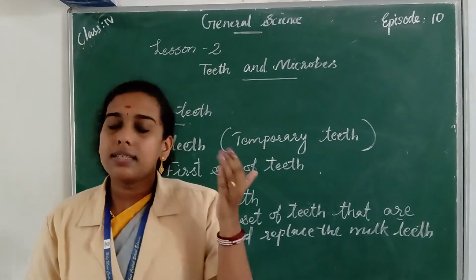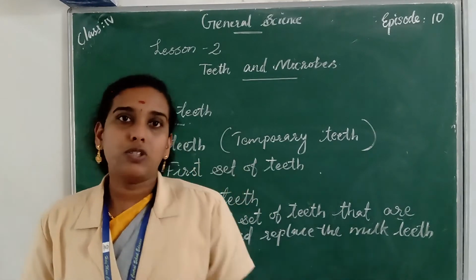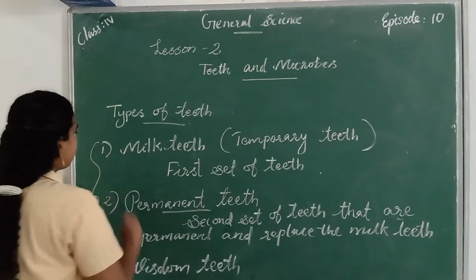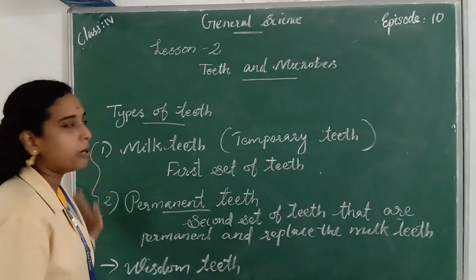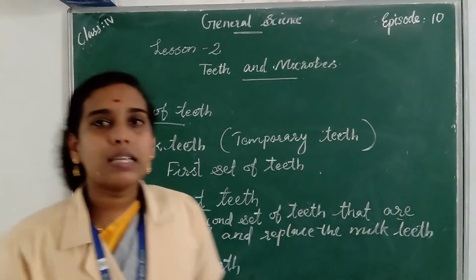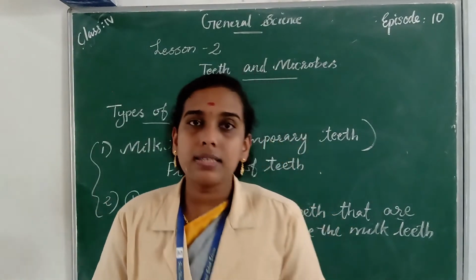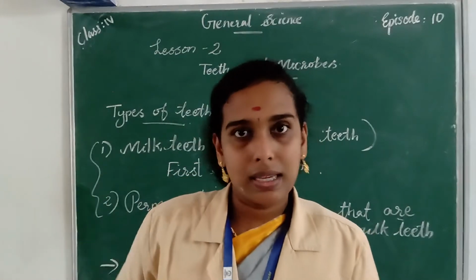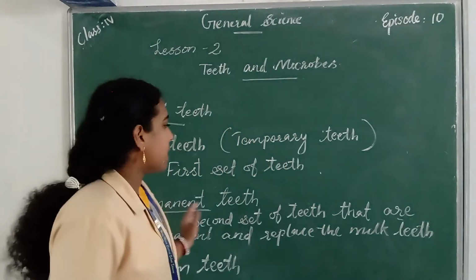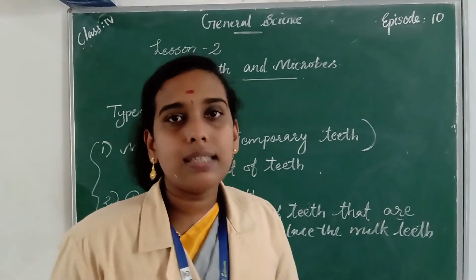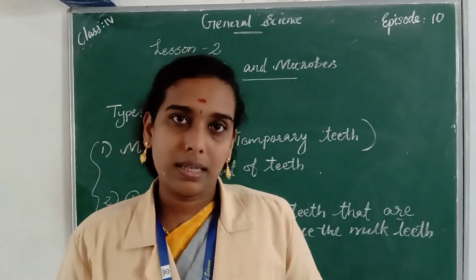How many teeth do adults have? Adults have 32 teeth. So these are the two main sets of teeth, milk teeth and permanent teeth. The first set of teeth in the mouth is known as milk teeth, also known as temporary teeth. The second set, that are permanent and replace the milk teeth, are called permanent teeth.